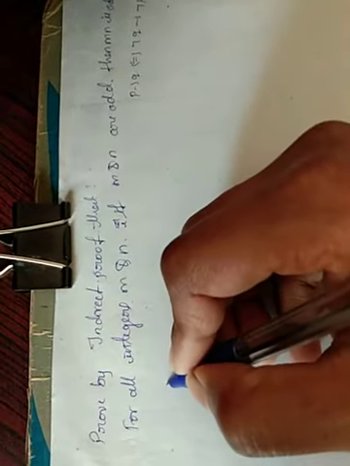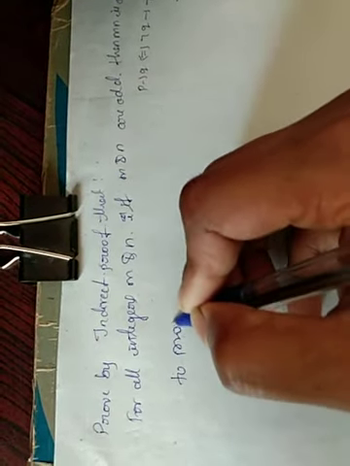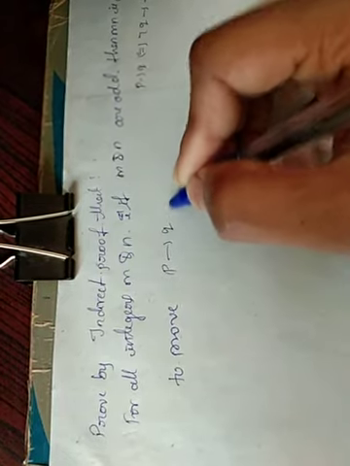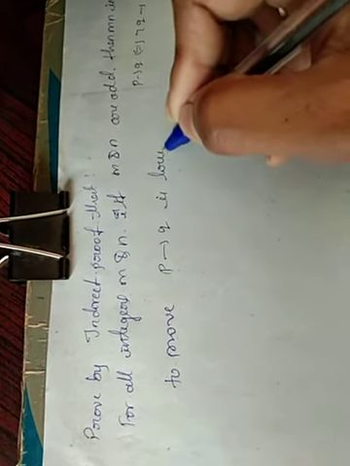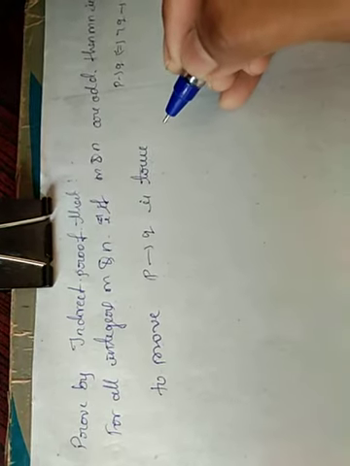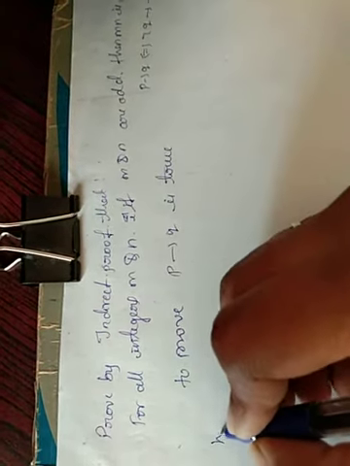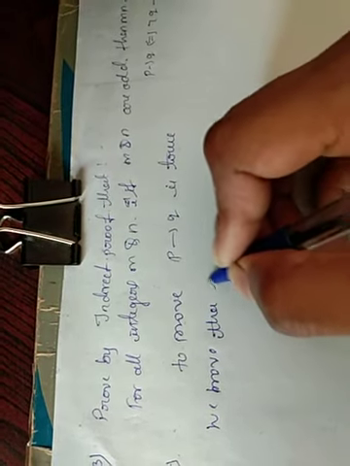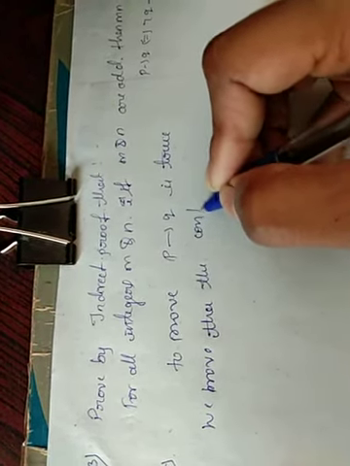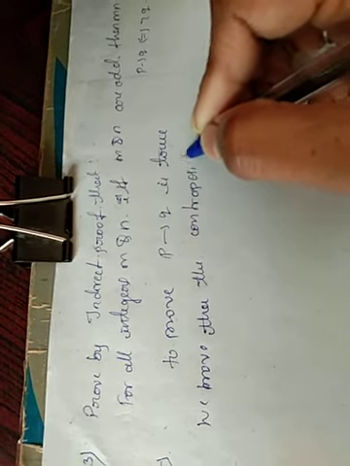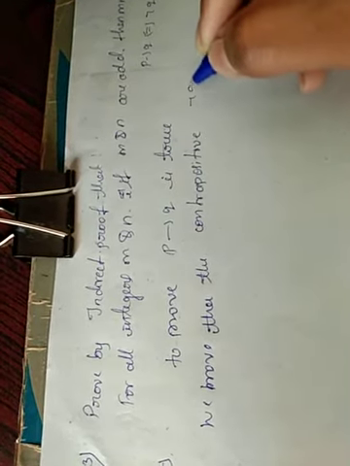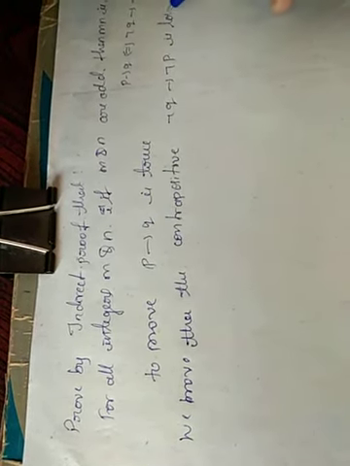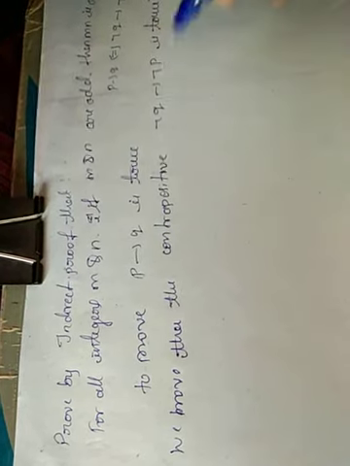So to prove that P implies Q is true, we have to prove that the contrapositive, negation of Q implies negation of P, is true. We have to prove this.